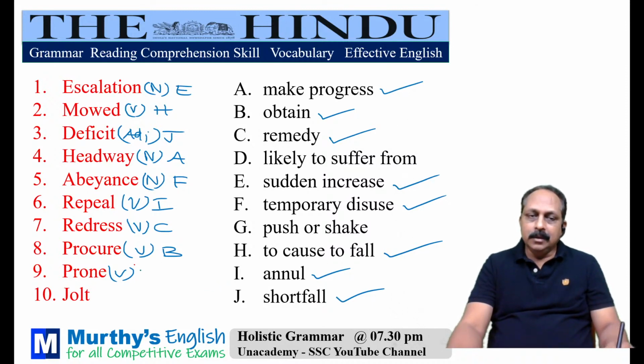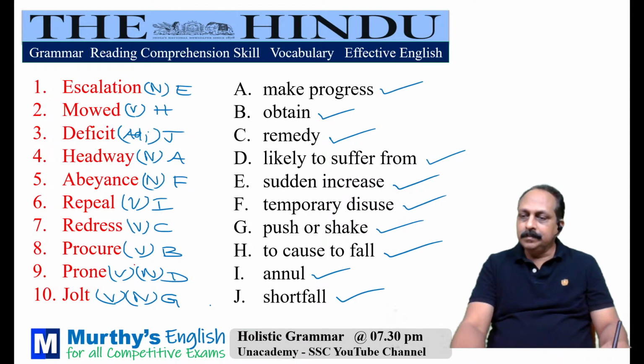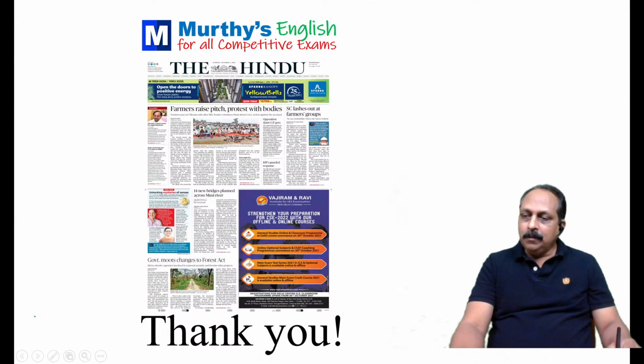What is the answer? It can be a noun as well. Where is it? Likely to suffer from. Answer is D. Jolt, jolted means what? Push or shake abruptly, suddenly. It is a verb. It can be a noun. And what are you left with? G is the answer. Many of these words are easy, not that difficult. Vulnerable, you can also say vulnerable. Yes. That's all for today.